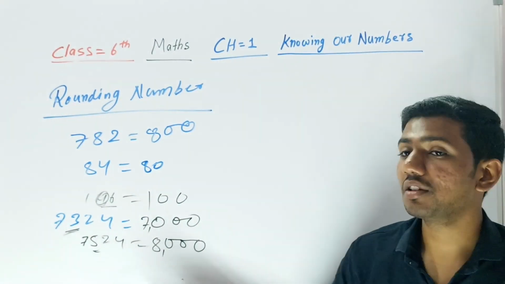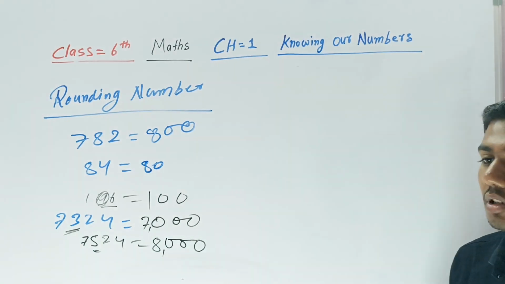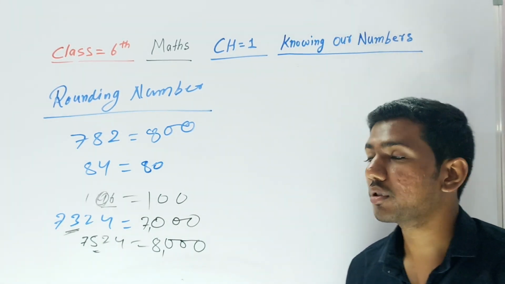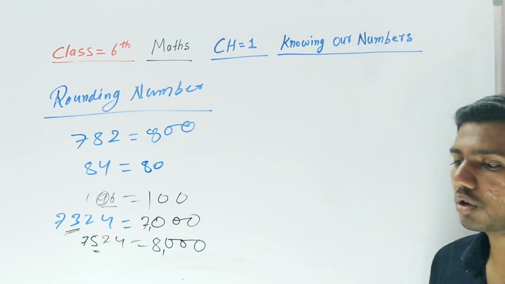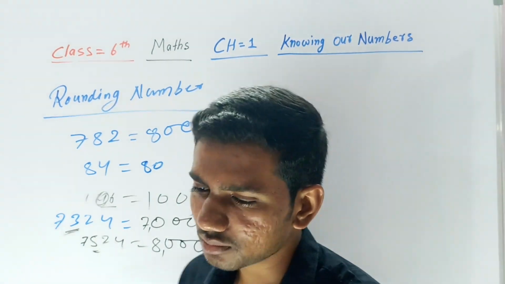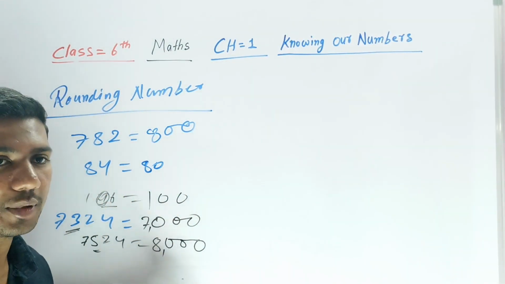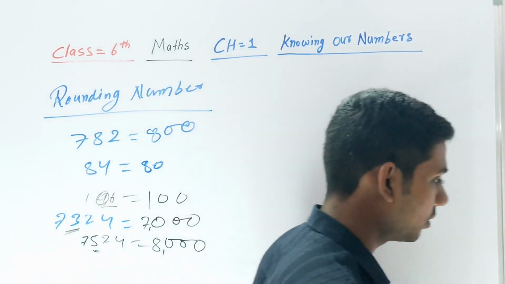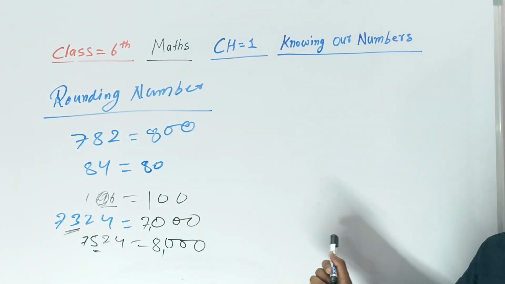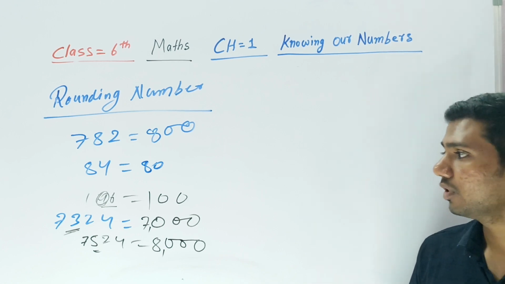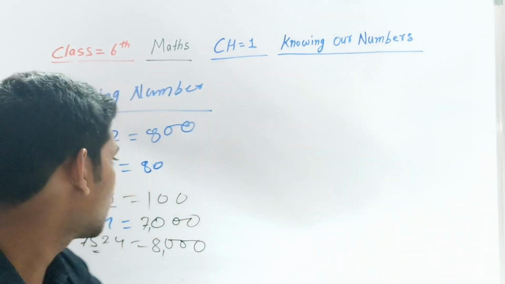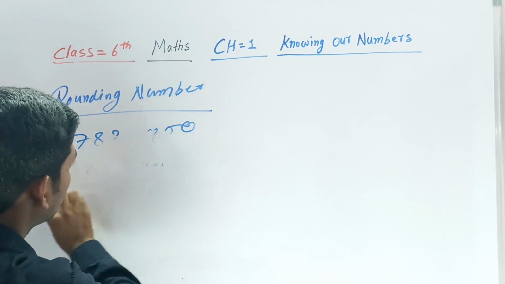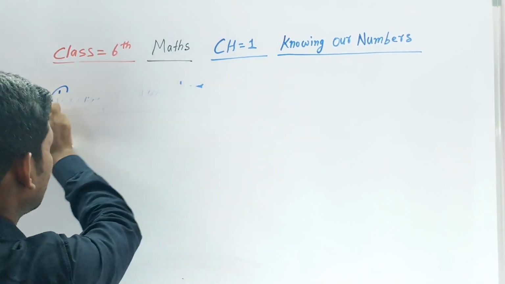This is an interesting way of the rounding number. Rounding number is very confusing. If you study rounding number, you get lots of confusion in that. Okay, don't worry. I will provide a PDF about that. Rounding number is very easy if you understand this. Okay, I hope it's clear for you. All right. So let's talk about the next.